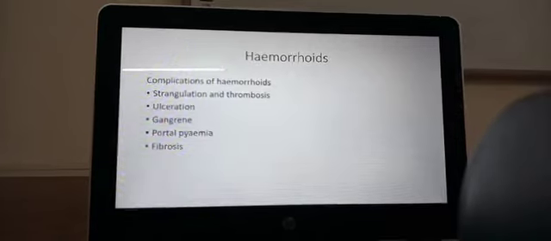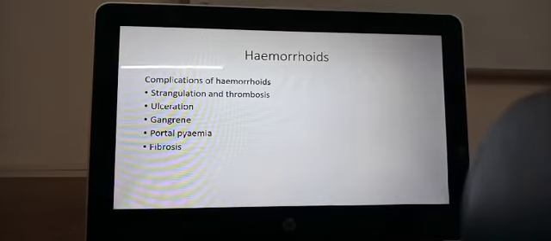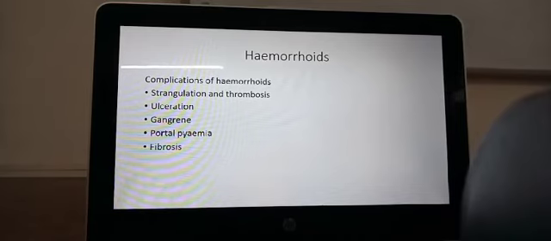Okay. The complications of hemorrhoids are it can be strangulated or it can be thrombosed. Thrombosed hemorrhoids are nothing but clotted hemorrhoids. So the complications are thrombosis and strangulation.